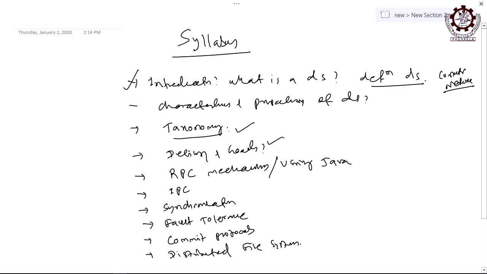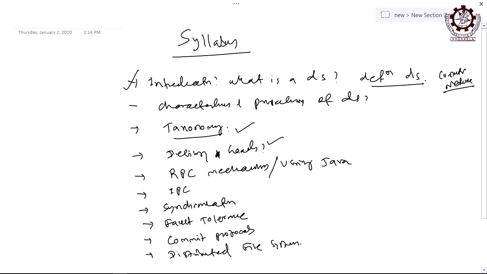You have to choose some parameters by which you can classify the distributed systems into various groups or types or classes, whatever you tell, right. Then what is the design goal? Sorry, so this is the design goal. So, why is the distributed system necessary and what are the design challenges or goals we have to face for designing the distributed systems? I will list down all the design goals and how to accomplish those goals.